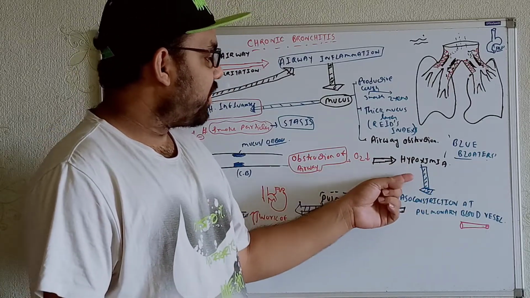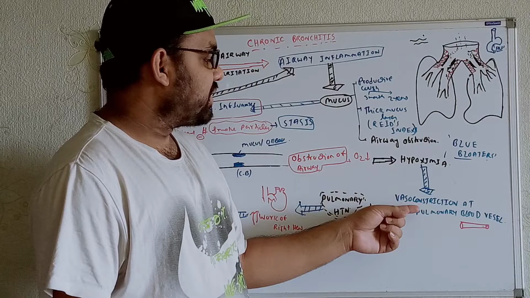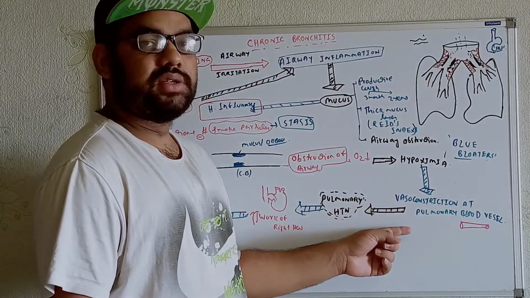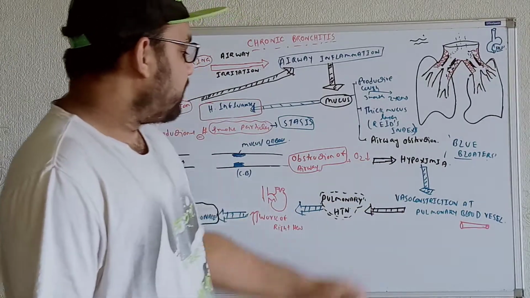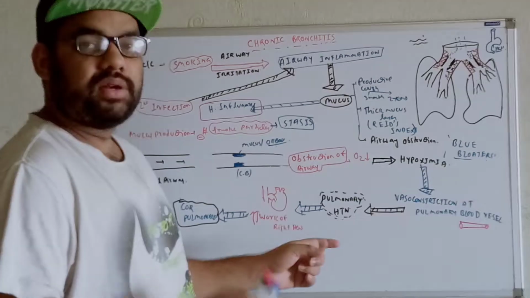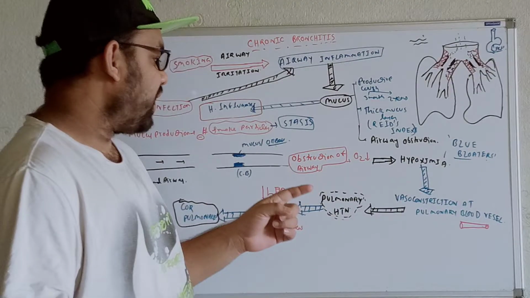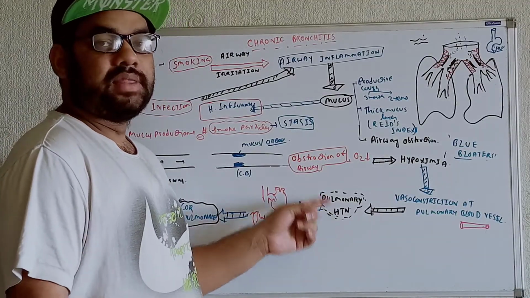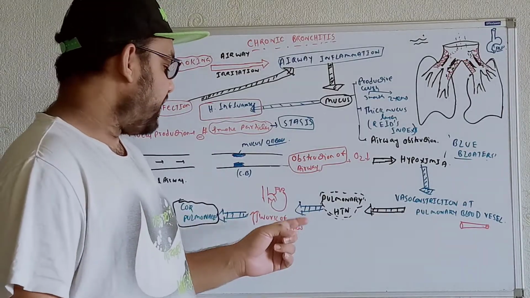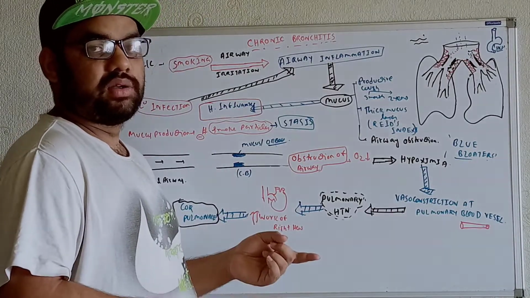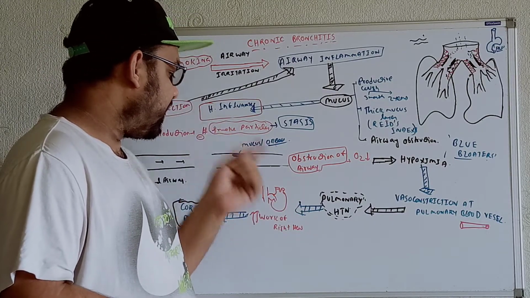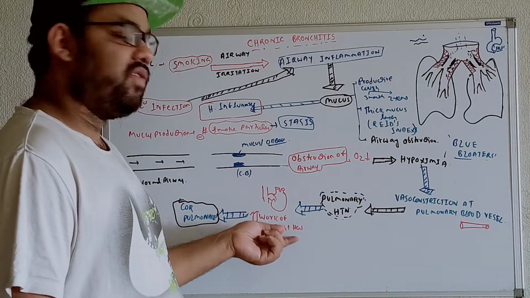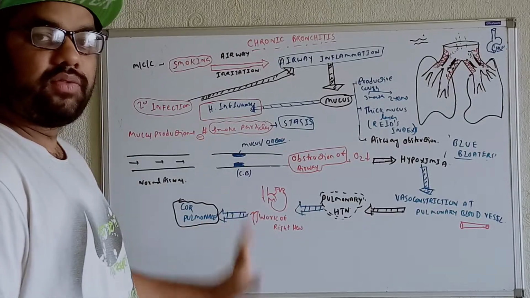Now, whenever we get the development of the hypoxemia, just to maintain this thing, we will see the vasoconstrictions at the pulmonary blood vessels level. Now, that will lead to the pulmonary hypertension. Whenever we get the pulmonary hypertension, the work of the right heart will be increased. In these cases, sometimes the pulmonary hypertension will be so much that the right heart will not have that much ability to maintain this situation, and as a result you can get the right side heart failure, and that is known as cor pulmonale. Hope it's clear for you.